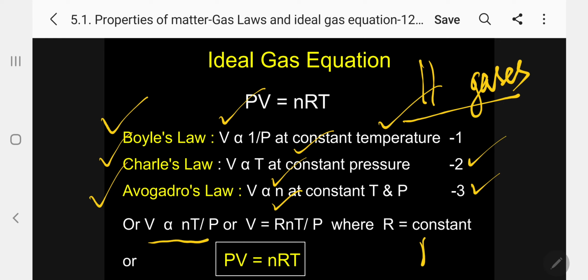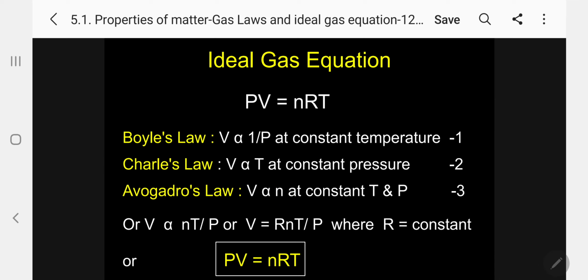8.314 joule it is. If we have different values, I will come later. Different gas values for R. So R is a gas constant. So PV equal to nRT. This is the ideal gas equation. Please follow, my dear students. P pressure, V volume, n mole, R gas constant, T temperature.